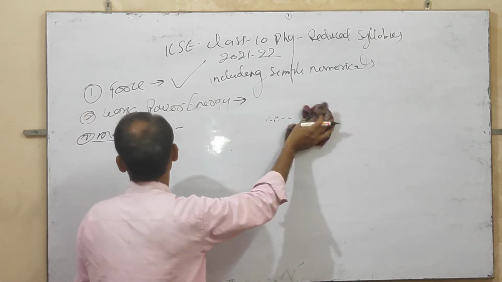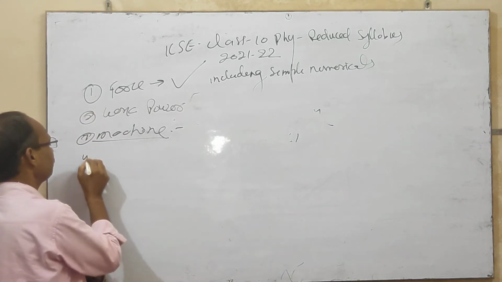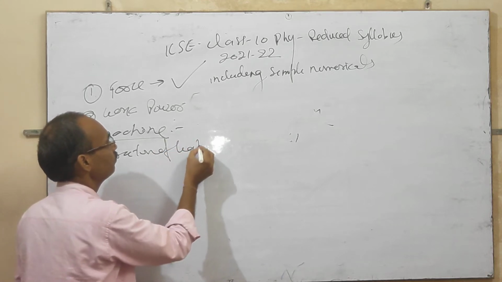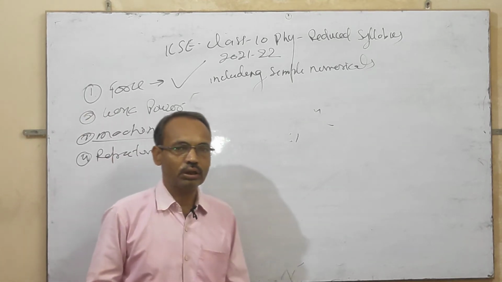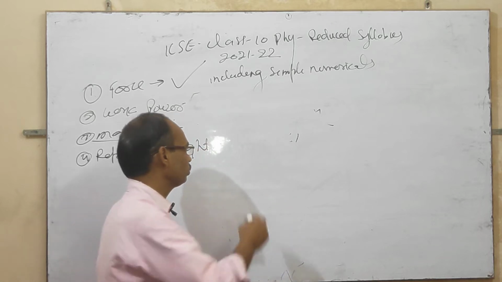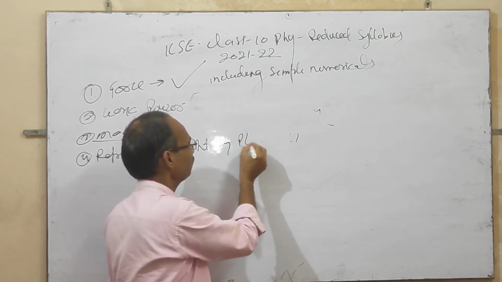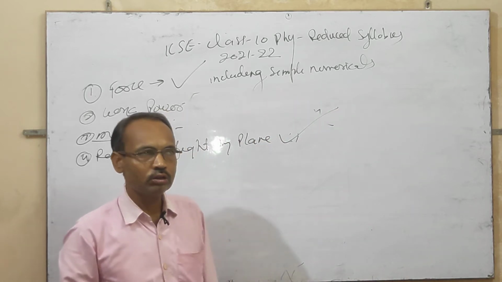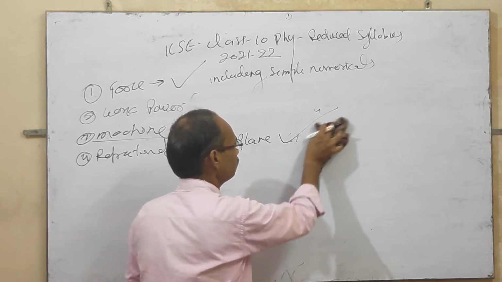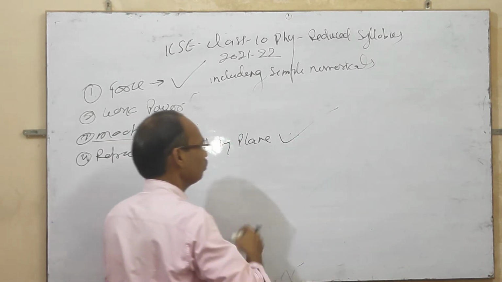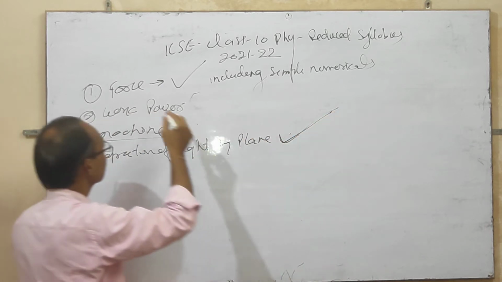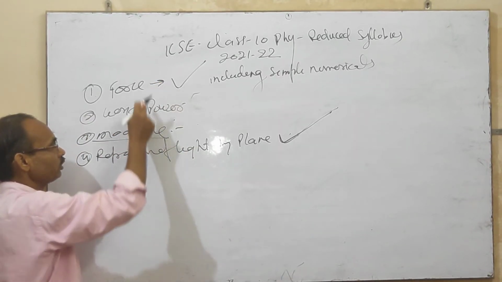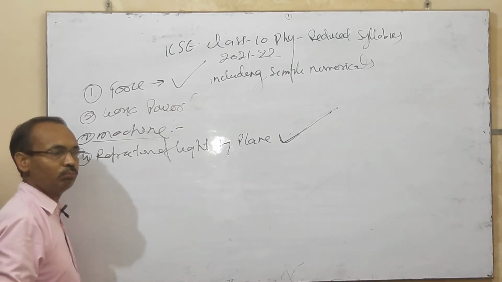The fourth chapter is refraction of light. The refraction of light by plane is totally included. Reflection of light at plane is totally included with numerical problems. So there is no reduction in this chapter, no reduction in force and no reduction in refraction of light. Two chapters are completely as according to your book.